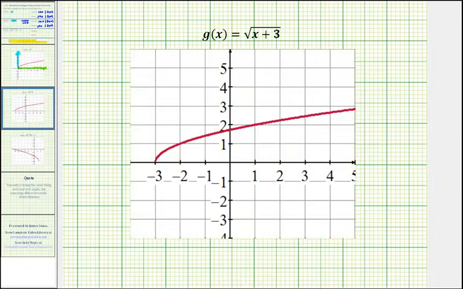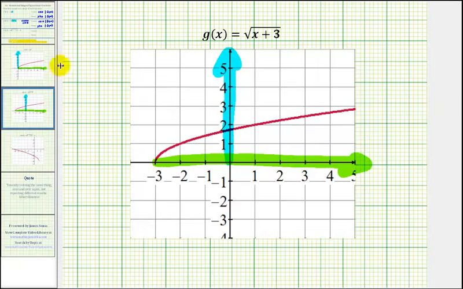And here it is. To verify our domain, project this onto the x-axis. Notice how the x values are when x is greater than or equal to negative 3. And again, this graph does move upward forever, and therefore the range would be when y is greater than or equal to 0.